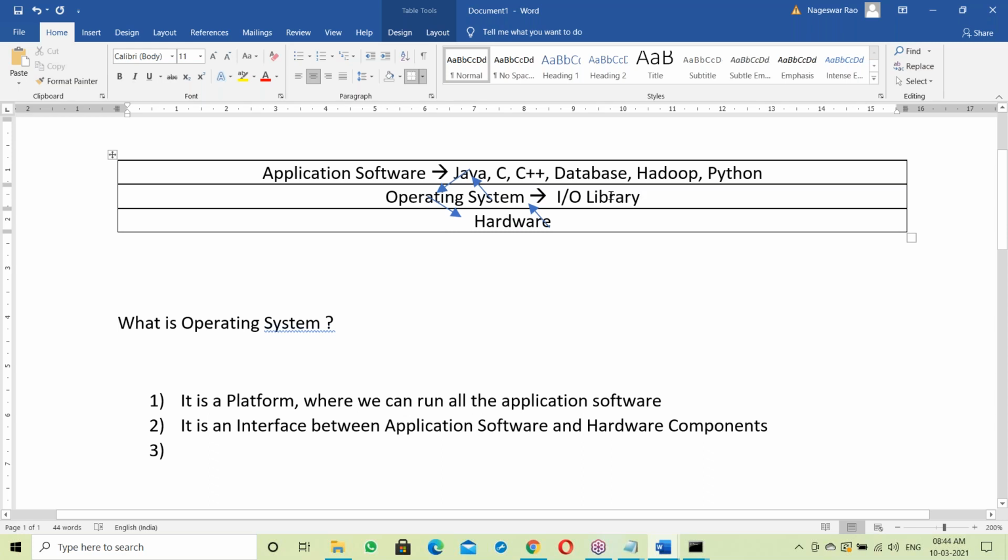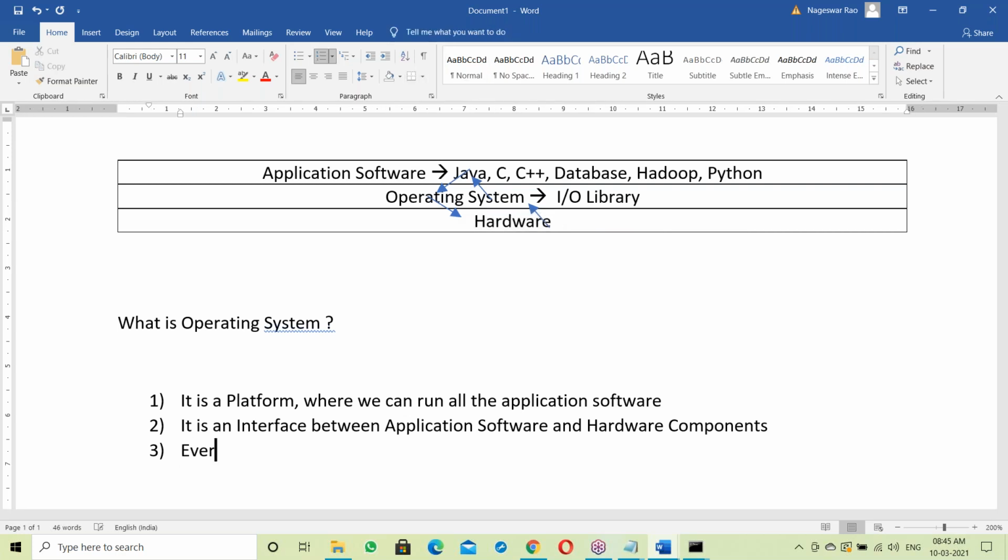So the OS contains some library. Library is a collection of C language functions. That OS library contains all the C language functions to perform input output operations between application software and hardware components. So every OS has its own library to communicate between application software and hardware components.